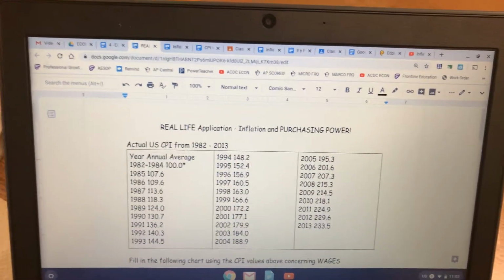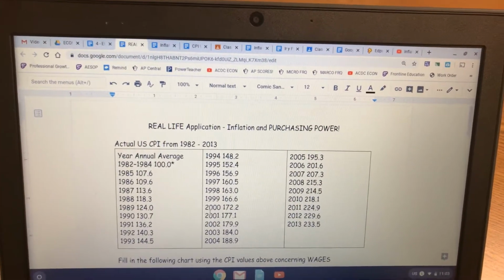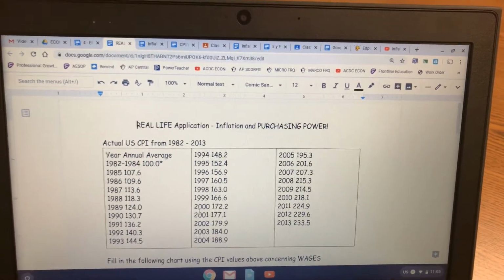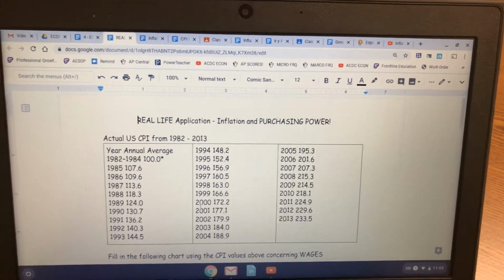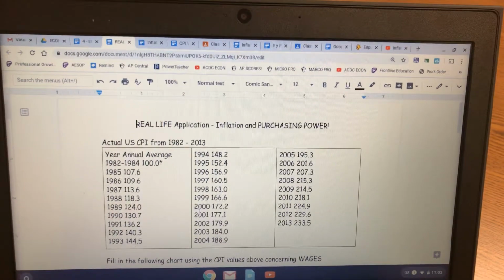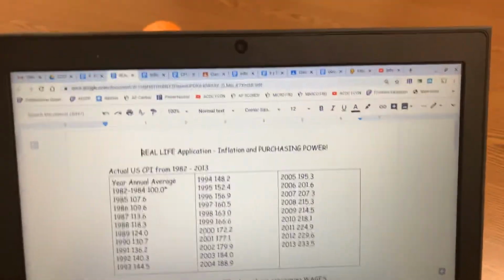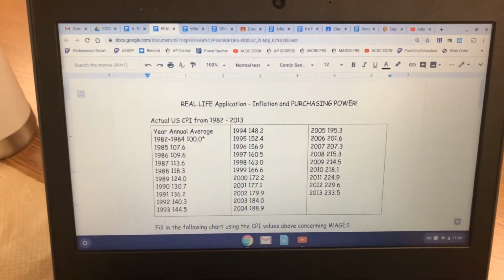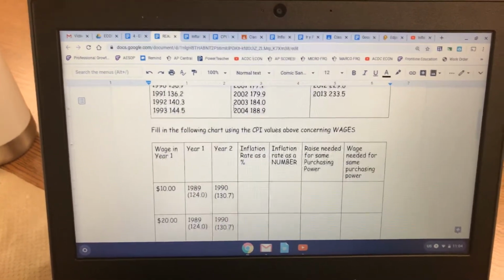All right. So now what we're going to do is take this knowledge that we have of inflation, and oh, I love this. I really enjoy this one because now we're actually putting it into real life application, because inflation really talks to us about purchasing power.